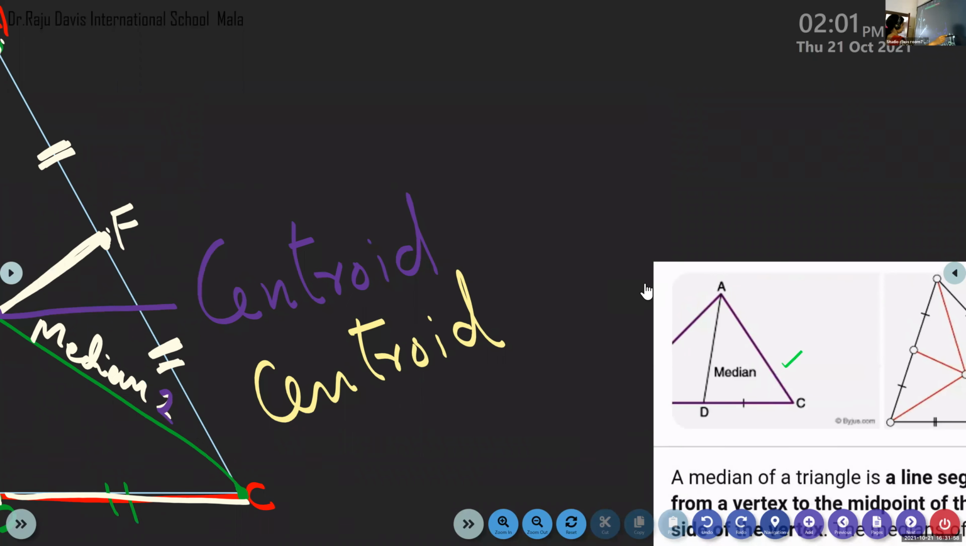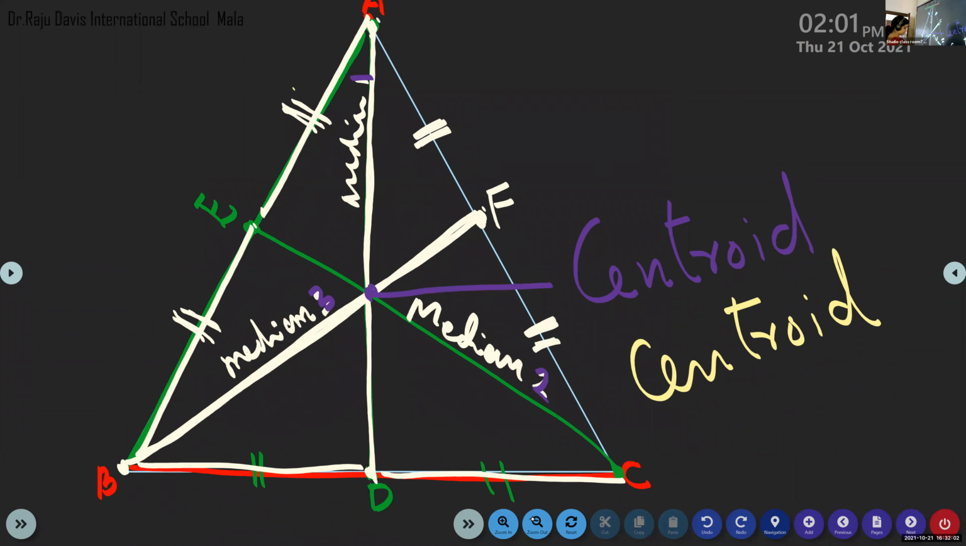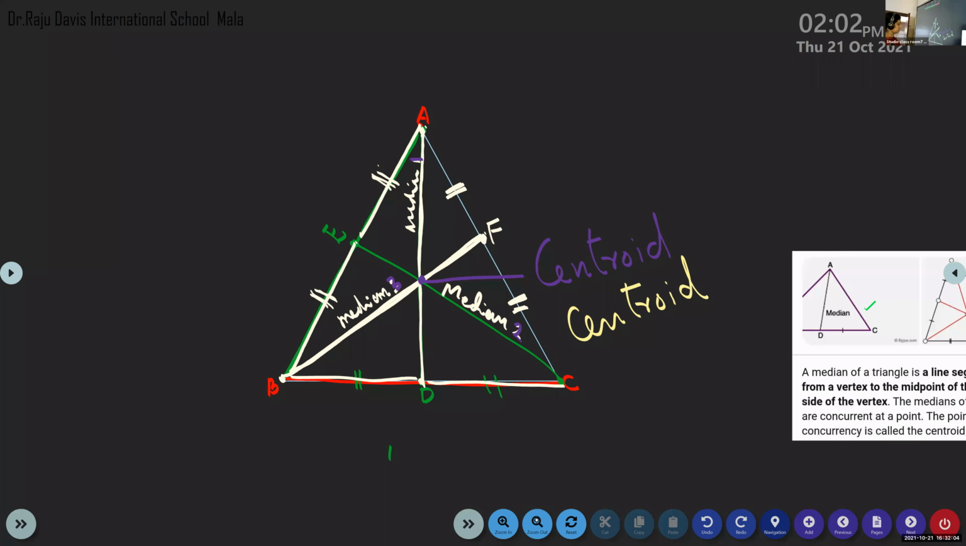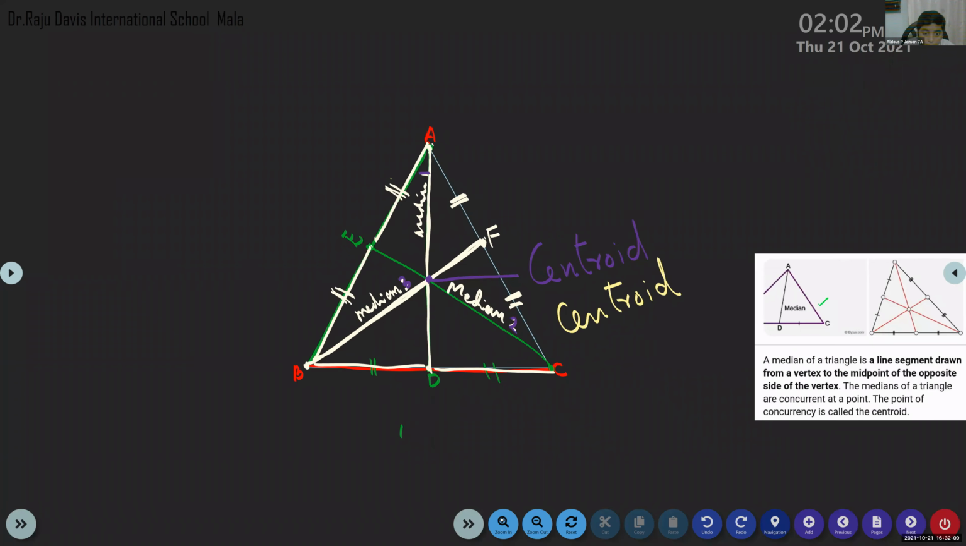Look at this. This is the figure which I have drawn. It has become big now. Okay, now you can see. Clear? Yes, ma'am, clear. So this is the figure which I have drawn. Median is a line segment joining the vertex to the midpoint of the opposite side.